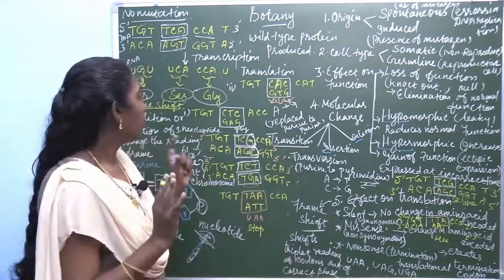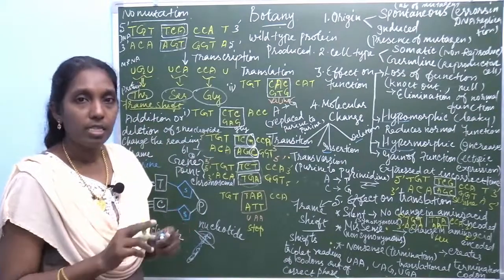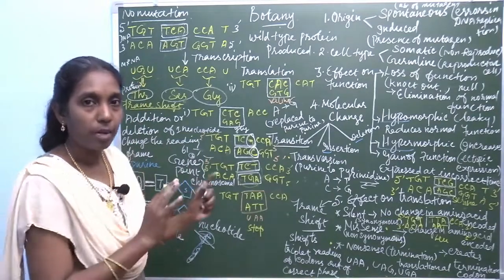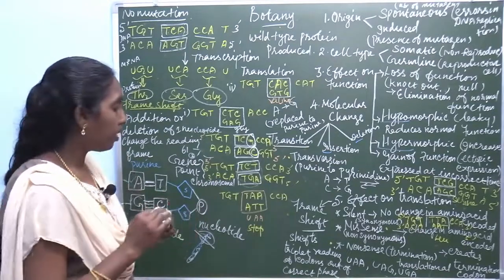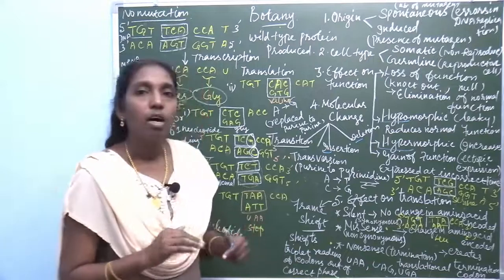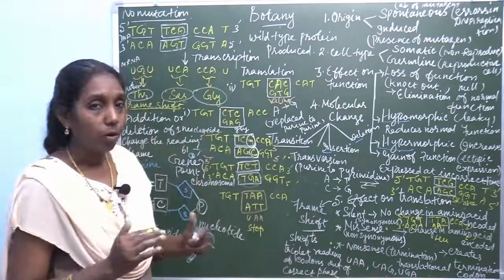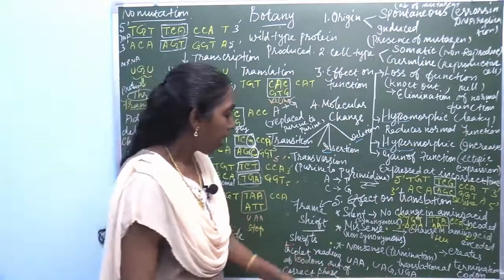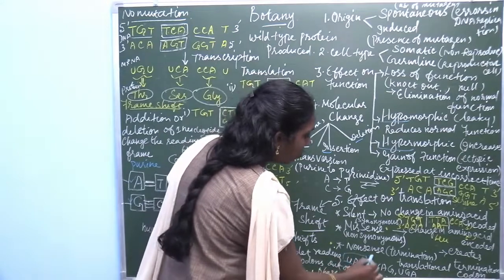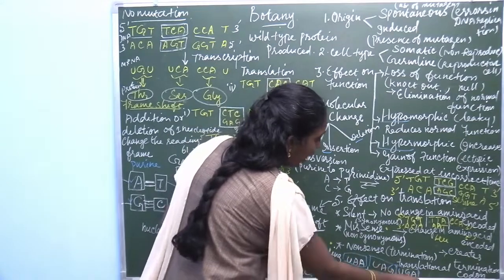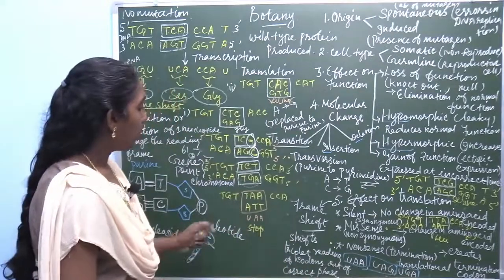There are 64 codons, triplet codes. Among these 64, 61 code for an amino acid, and 3 form stop codons, or terminal codons. They are UAA, UAG, UGA. These three are called stop codons.